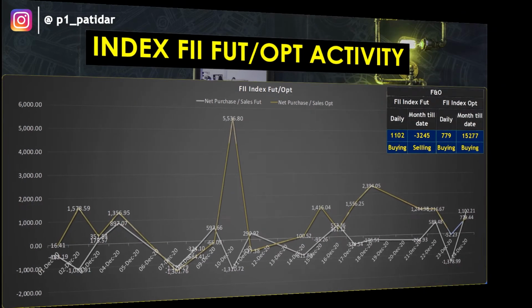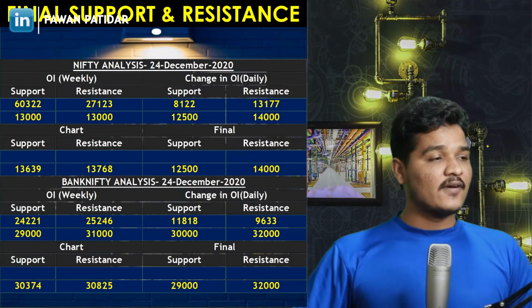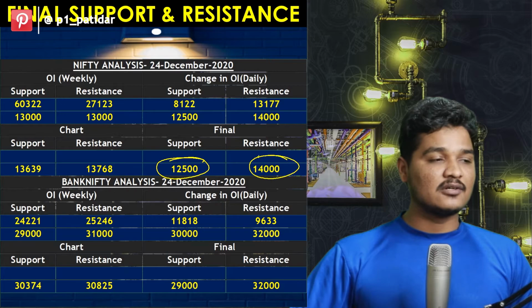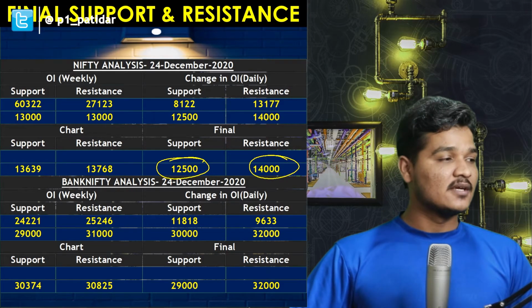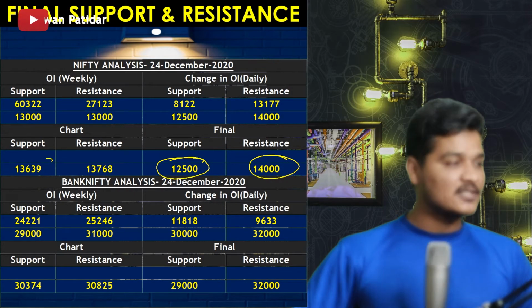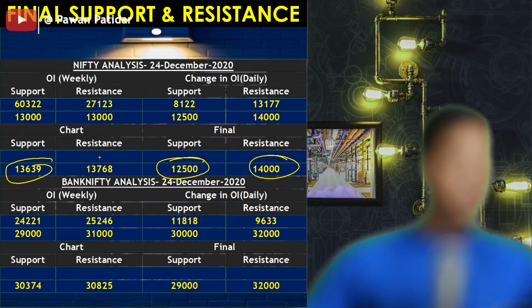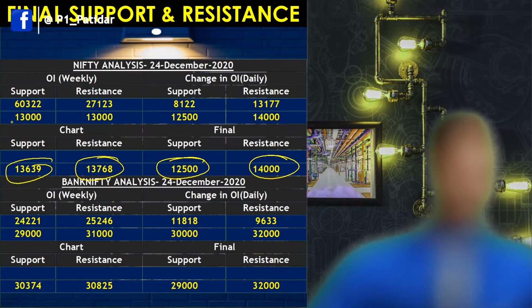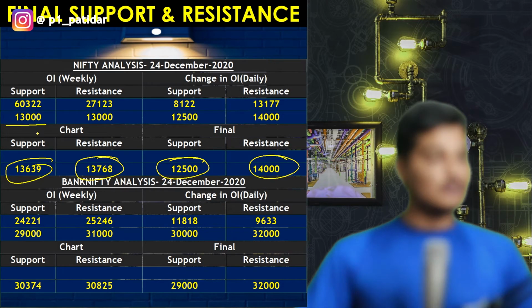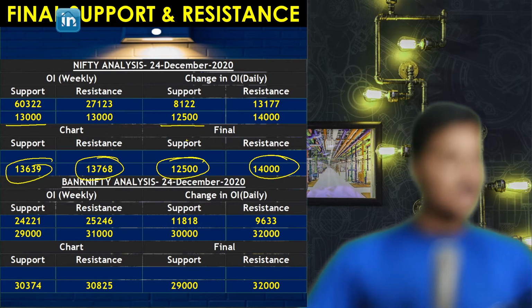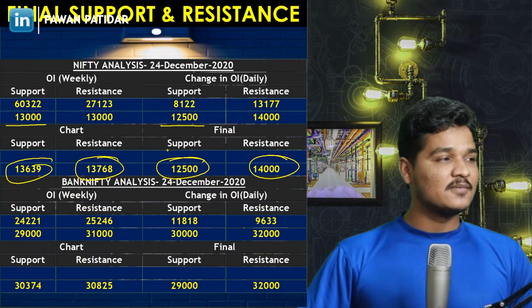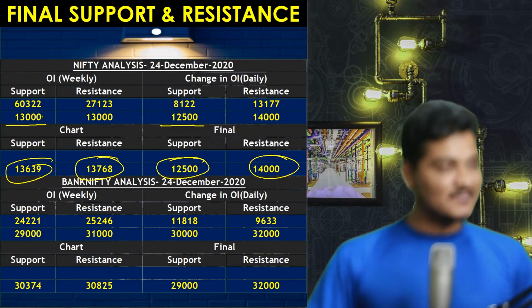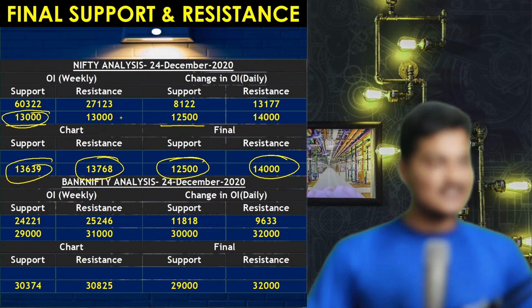Now let's do the analysis of final support and resistance. The final support for the Nifty is 12,500 and resistance is at 14,000. So this is a 500 points range. If you see the chart support and resistance, well, chart support is at 13,639 and resistance is at 13,768. So the 13,000 is the weekly support and daily support is 12,500. Well, it is very interesting because the OI buildup which is happening on a weekly basis is at 13,000 on the support and resistance side as well.